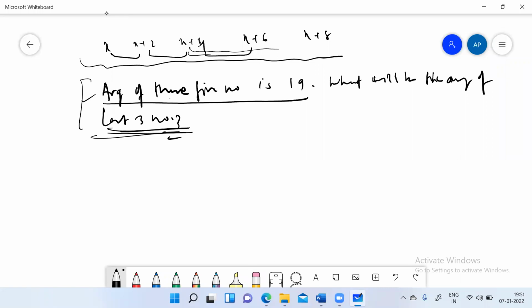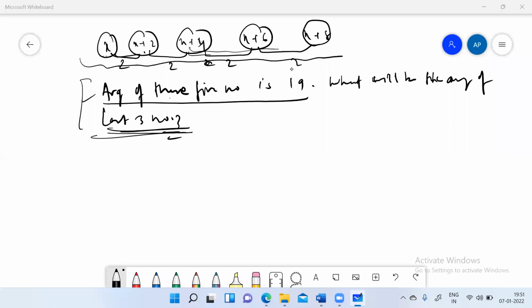Because the distance between the consecutive terms of these 5 numbers is just 2, which is constant for all the consecutive numbers. And that's why this series that has been written here, x plus 2, x plus 4, x plus 6, and x plus 8 is in AP.